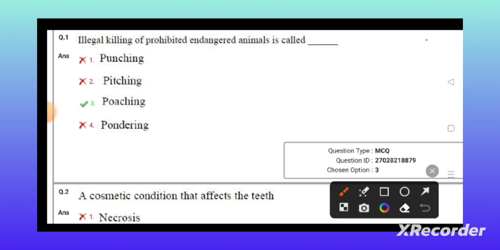In this video, we are going to discuss the Telangana SET paper that was conducted on 2023 March 17, Shift 1. Let's start with the question paper of environmental science.